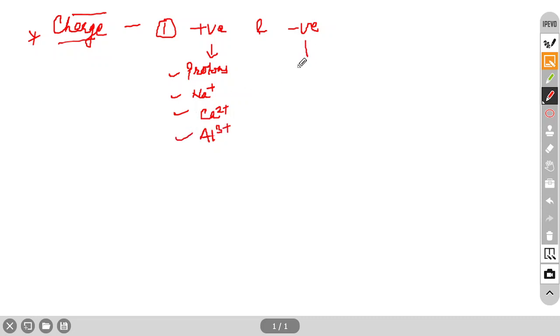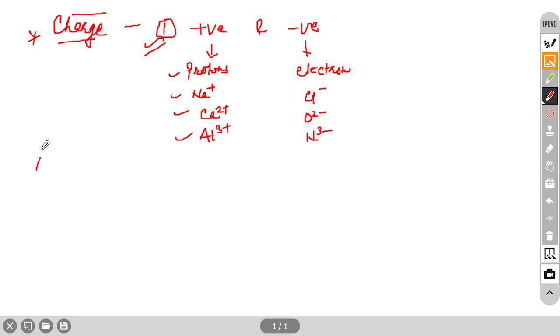Similarly, negative: electrons, and in the case of non-metals, suppose chlorine, minus; oxygen, 2 minus; like this. Nitrogen also, 3 minus, as in NH3, yes, possible. So these are the first two types of charges we have.